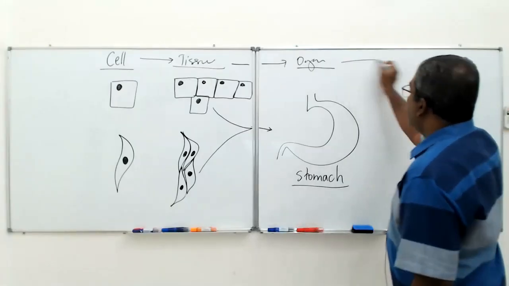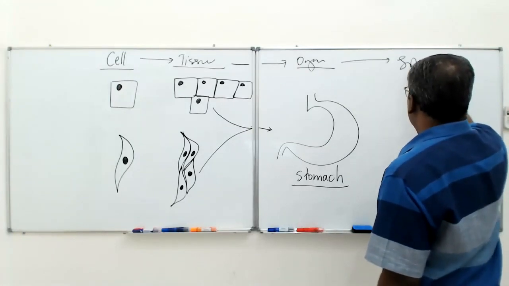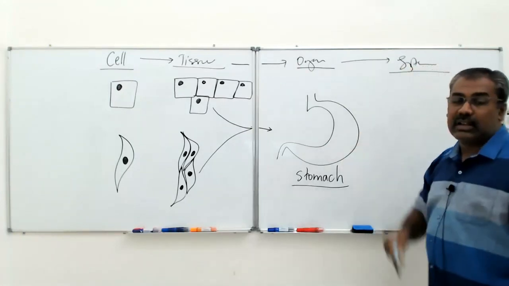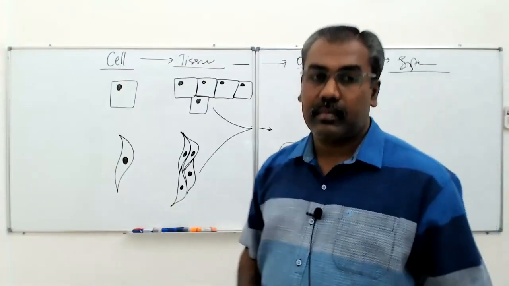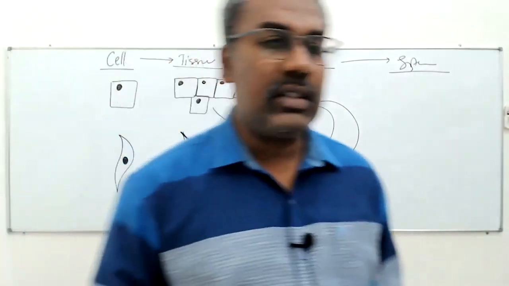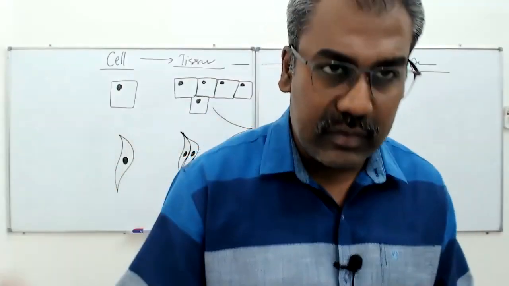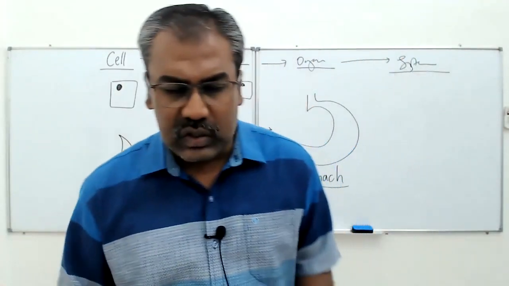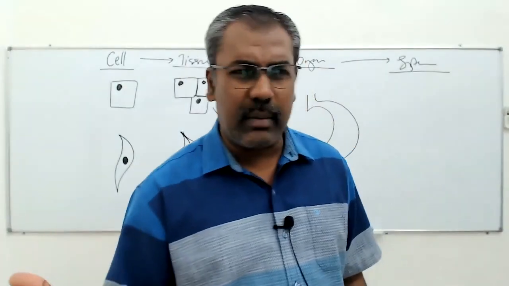so after organ, system. So stomach comes under what system? Stomach comes under what system? Digestive system. Adakah digestive system only consists of stomach only?